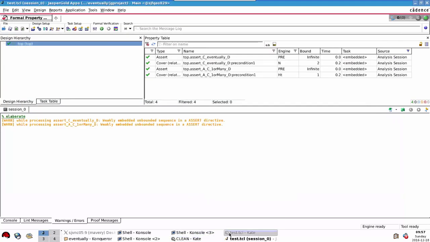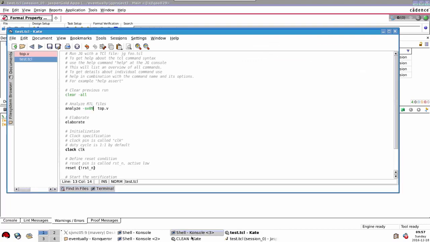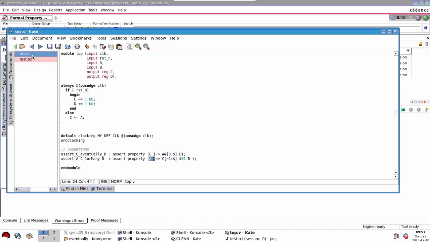So what's a better way of fixing it rather than relying upon some TCL command? Well, you can actually do it in code, and this will be the recommended way. What we can do is make the sequence on the right hand side of the implication a strong one by using the keyword strong. So we'll just surround that sequence on the right hand side in brackets, and we will type out, literally, the keyword is the word strong. So this says now that this sequence must complete, meaning there is a requirement for D to occur, which there was not previously.